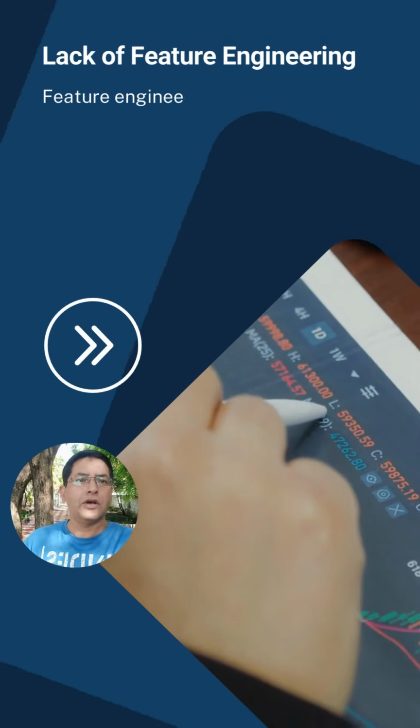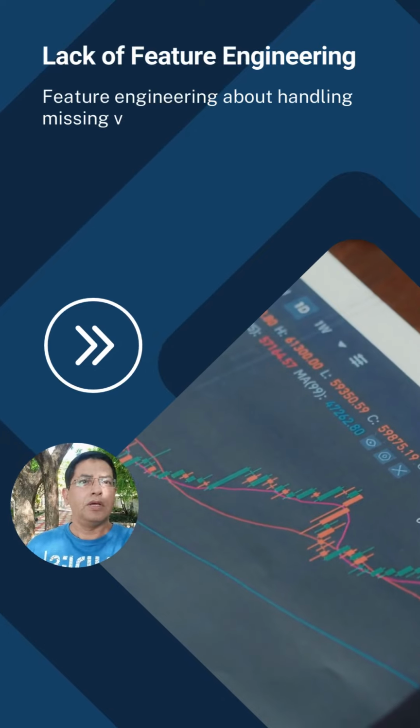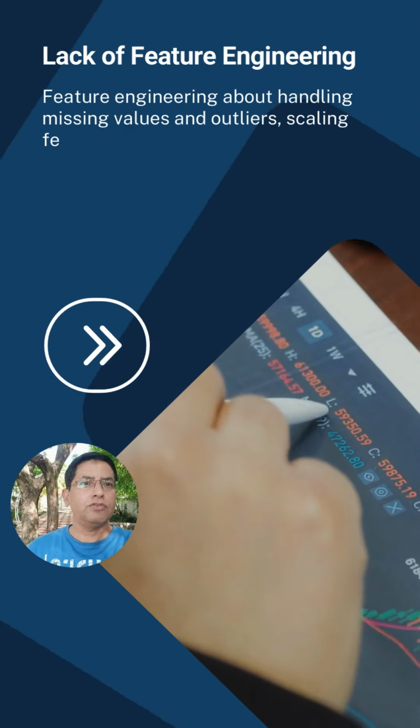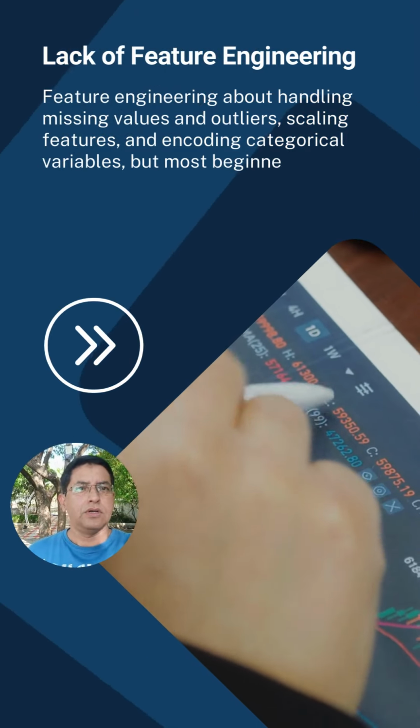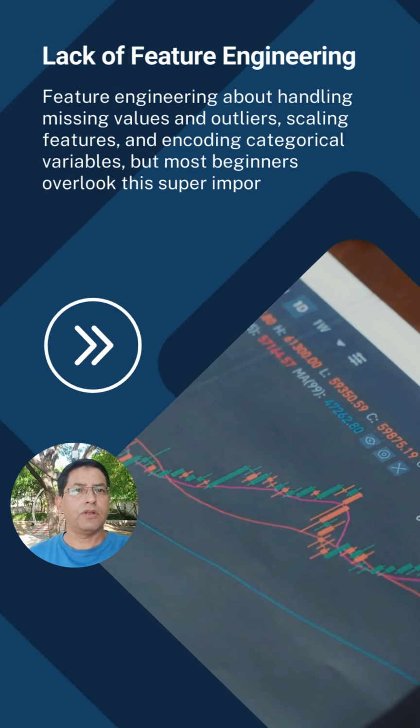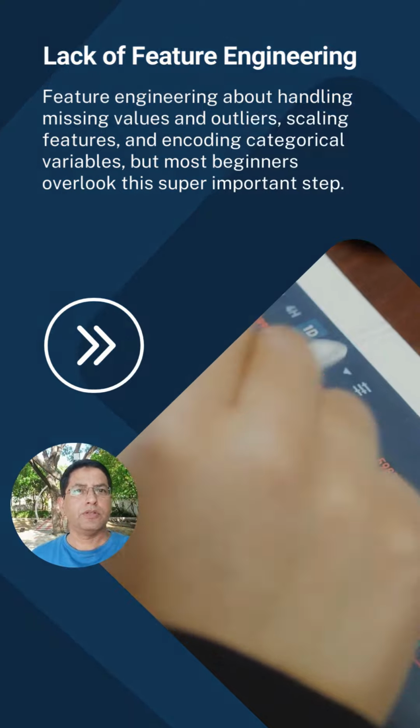Lack of feature engineering. Feature engineering is about handling missing values and outliers, scaling features, and encoding categorical variables. But most beginners overlook this super important step.